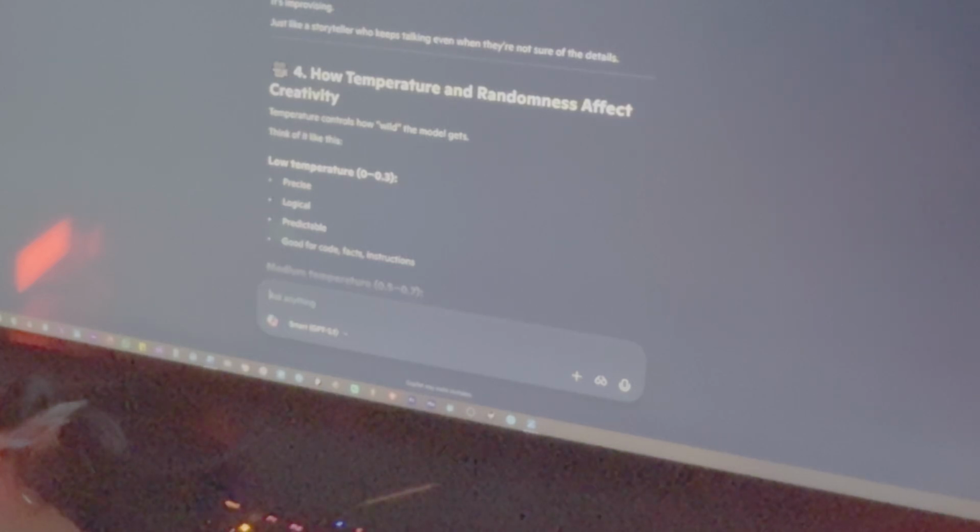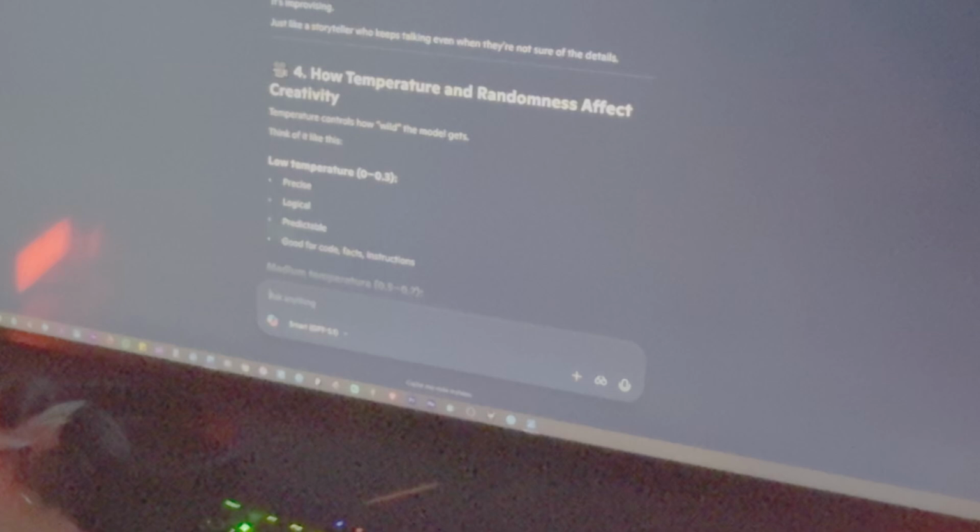All right, so hallucination happens when the model doesn't have enough information, encounters something unfamiliar, tries to fill in gaps, predicts instead of knowing. AI is a prediction engine, not a fact engine. So when it's unsure, it generates the most statistically likely answer, even if that answer is wrong. It's not lying, it's improvising. Just like a storyteller who keeps talking even when they're not sure of the details.